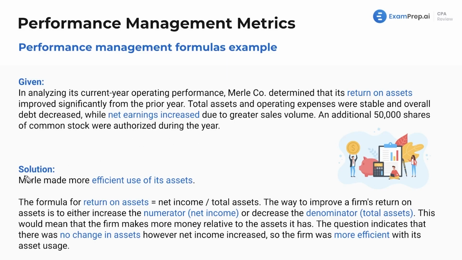What is the solution? There's not really a question prompt here. This is just us talking about it. This is based on a multiple choice question, right? It would say, like, what was true here? Well, what's true here is that Merle made more efficient use of its assets. And how did Merle make more efficient use of its assets?